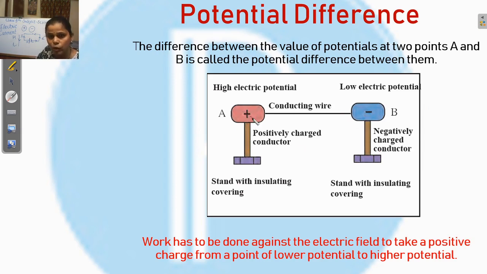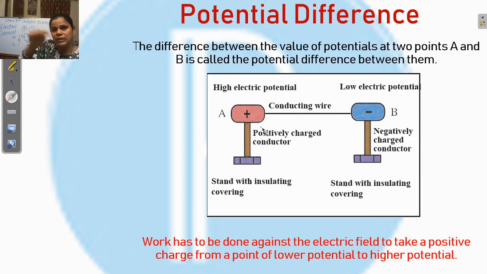The point A is at a high electric potential and point B at a low electric potential. So the difference between the values of the potential at these 2 points is called the potential difference between them. Clear?